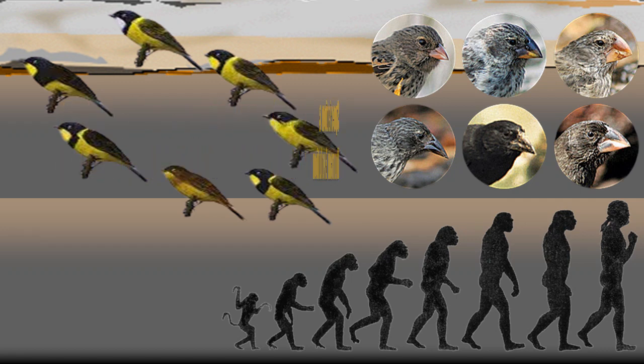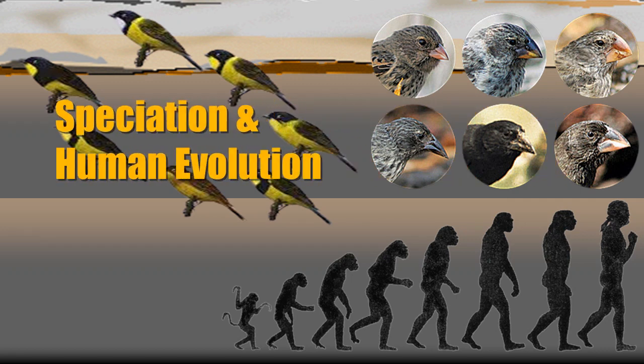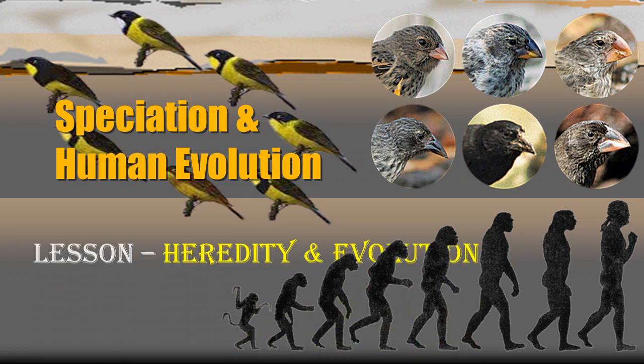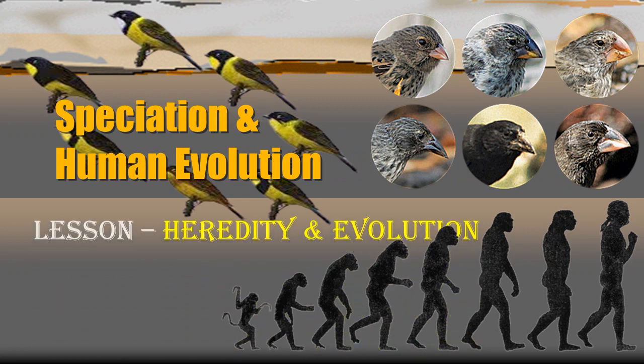Welcome everyone. Our today's topic is speciation and human evolution. Students, this topic is from the lesson Heredity and Evolution, and we have already completed the fourth part of this lesson. This is the last part, that is the fifth part of this lesson, and this is for class 10 science. Now let's study today's topic.